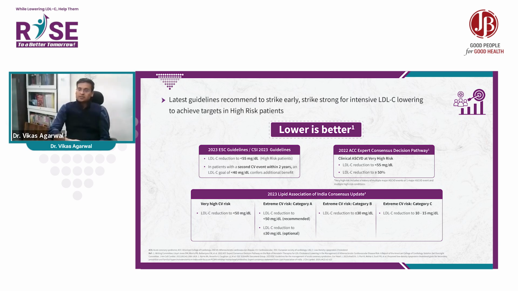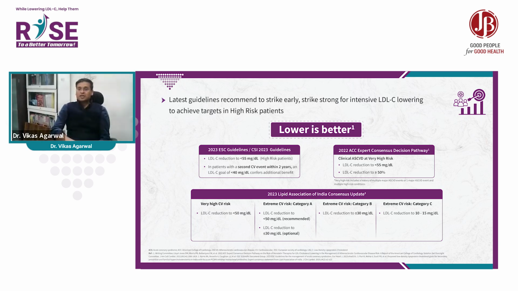The 2022 ACC expert consensus has dual targets: LDL cholesterol should be less than 50, and LDL cholesterol reduction from baseline should be more than 50%.